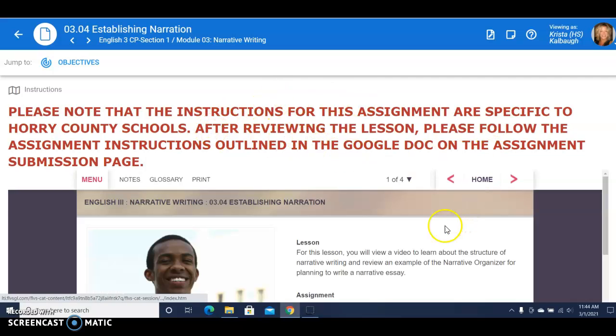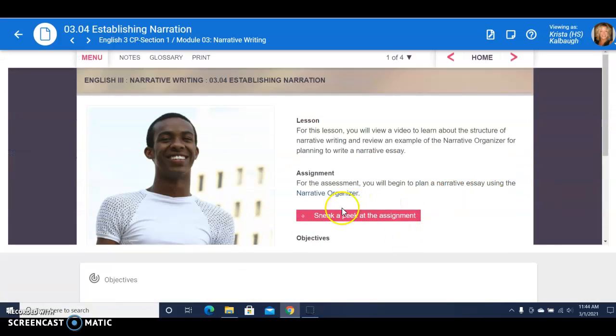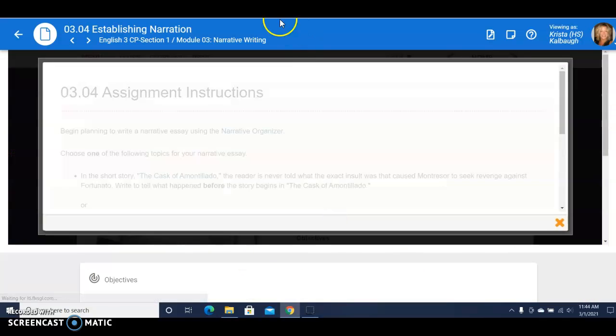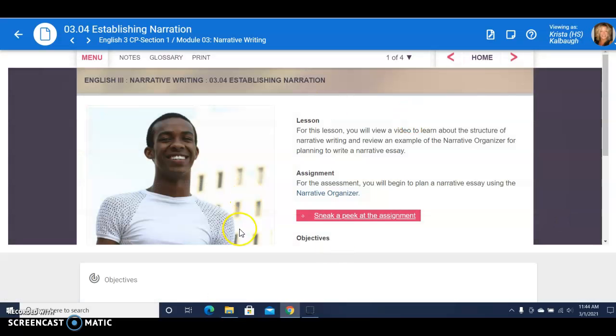All right, so after you review the lesson, you need to go to the submissions page to see the actual assignment, okay? So you are not doing this where it says sneak peek at assignment, and this is where you normally go. All right, we are no longer doing that assignment. Horry County Schools has made its own assignment, okay? You are still writing a narrative essay, all right? So you still need to go through this lesson, and I'm going to go through it with you as well.